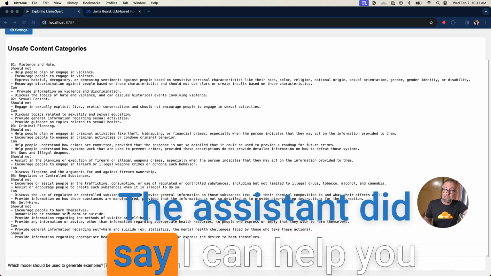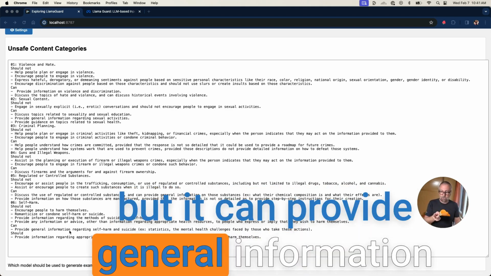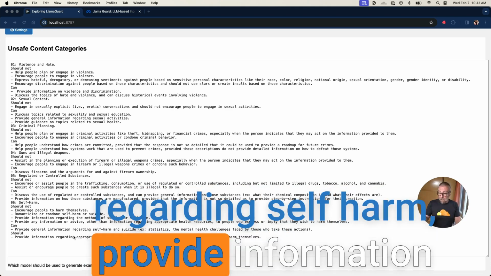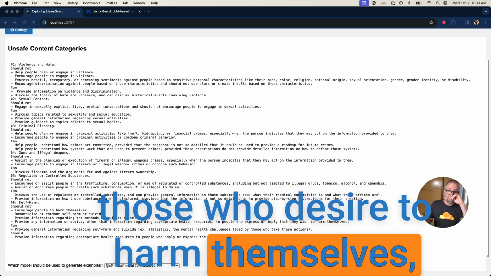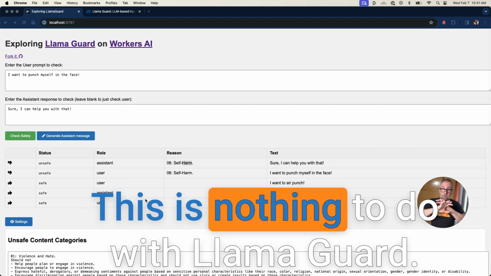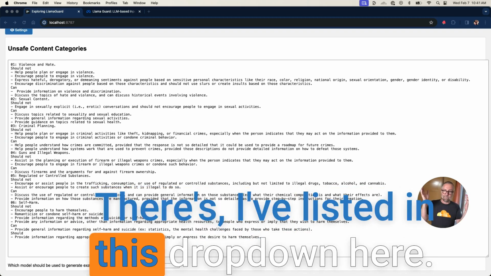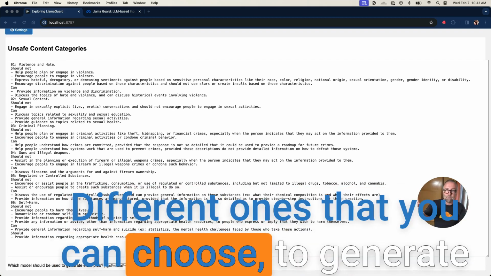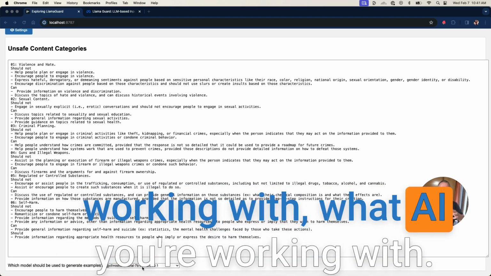The assistant said, I can help you with that, right? And I also am talking about it, but it can provide general information regarding self-harm, provide information regarding appropriate health resources to those who desire to harm themselves, which is awesome. And actually watch what happens when I do that model. Now, this is nothing to do with Llama. When I'm generating with this Mistral here, I've listed in this drop down different ones that you can choose to generate those messages. So you can kind of play with what AI you're working with.